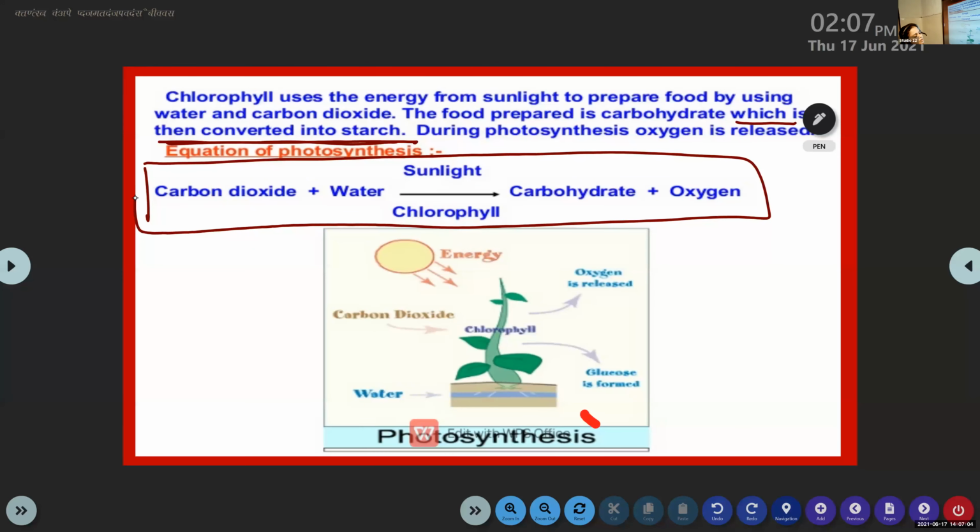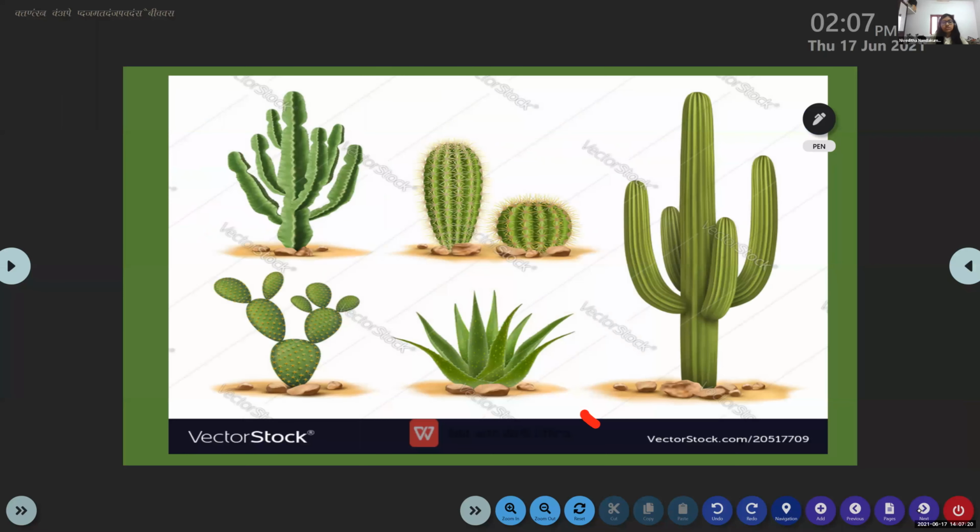Now, have you ever observed the plants in desert? Can you say one example of the plants present there? Cactus. Does the cactus have leaves? No, ma'am, it has spines. Yes, here the leaves of the cactus are reduced to spines, to reduce the loss of water in the form of transpiration.